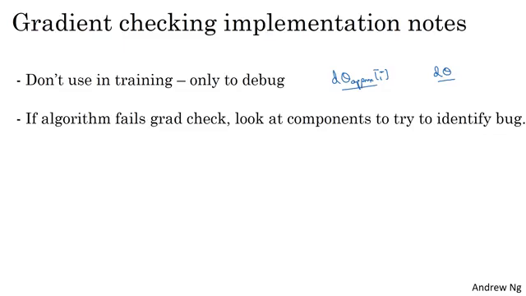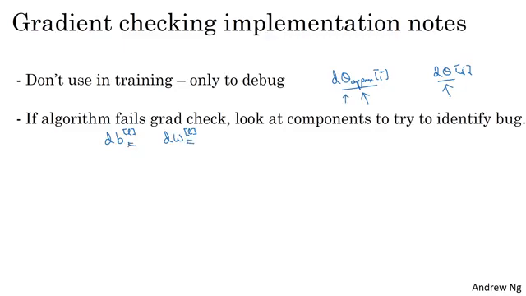Second, if an algorithm fails grad check, look at the individual components to try to identify the bug. So what I mean by that is if d theta approx is very far from d theta, what I would do is look at the different values of i to see which values of d theta approx are really very different from the values of d theta. So for example, if you find that the values of d theta approx that are very far off all correspond to db[l] for some layer or for some layers, but the components for dW are quite close, right?